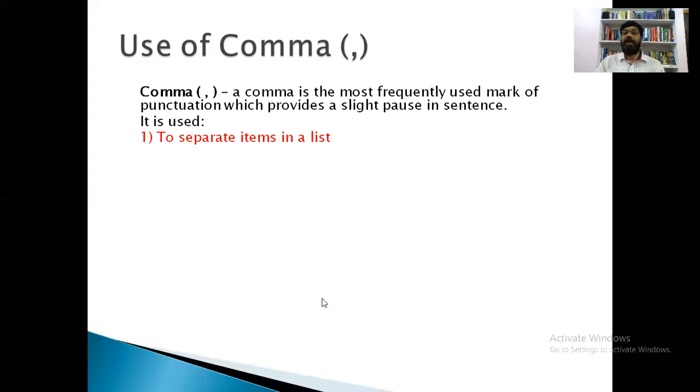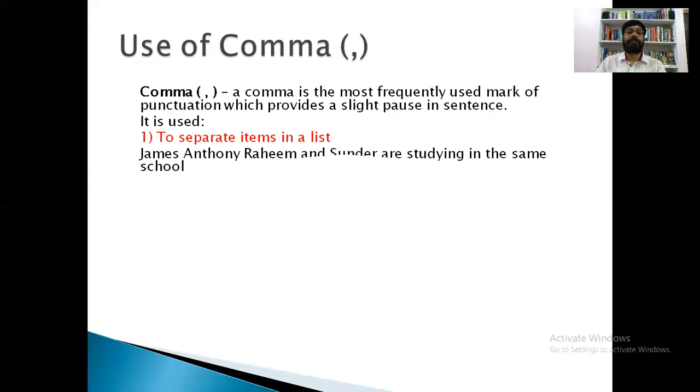For example, if you are making a list, for separating the words, we have to use comma. Let us see one example here. James, Anthony, Rahim, and Sundar are studying in the same school.